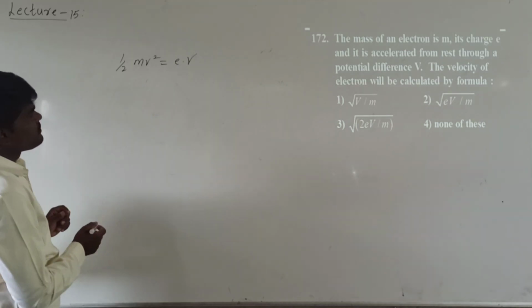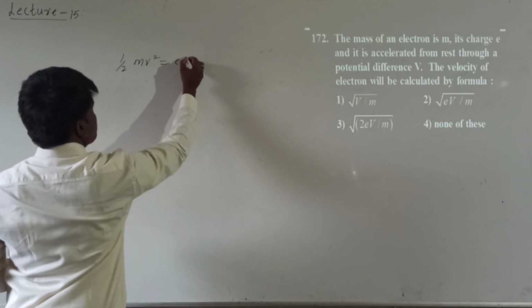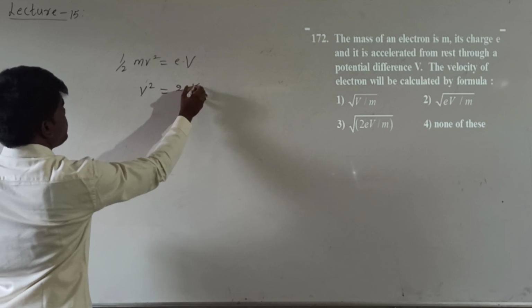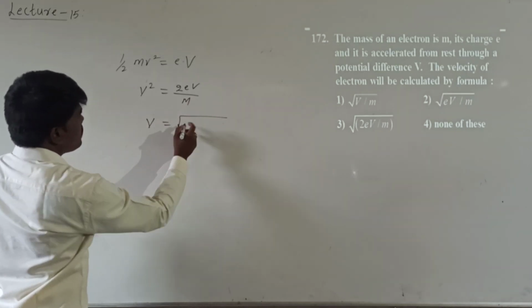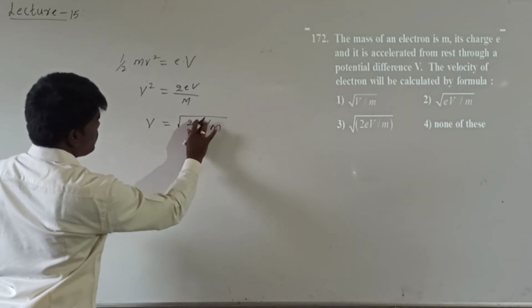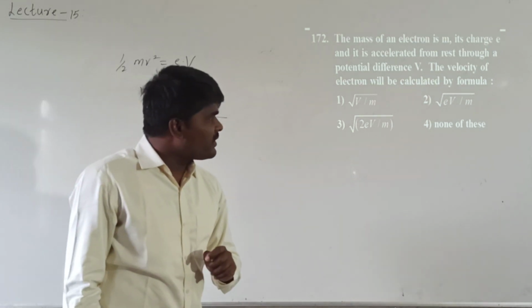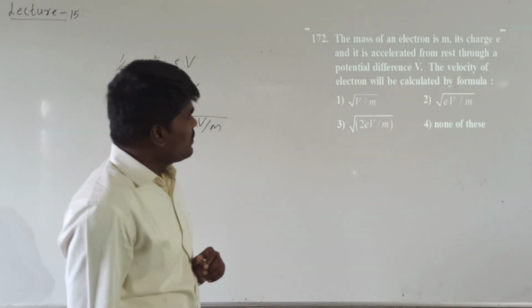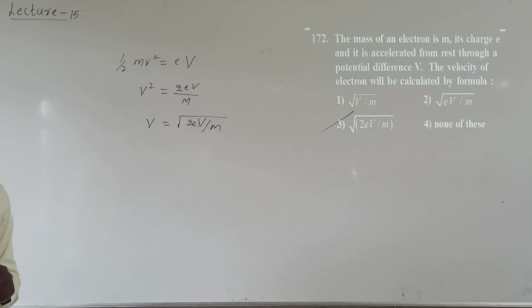From this, v square will be equal to 2eV upon m. From this, v will be equal to under root 2eV by m. So the formula for the velocity of the electron when it is accelerated with the potential difference V will be equal to under root 2eV upon m. Is that clear?